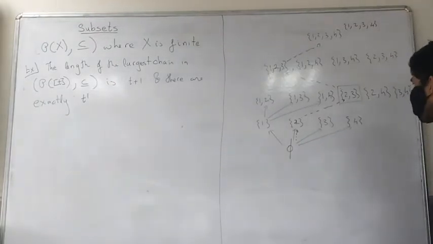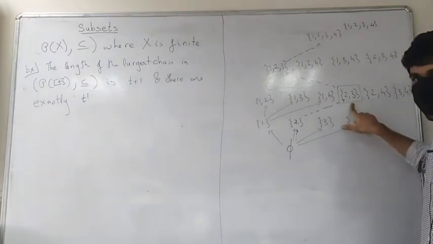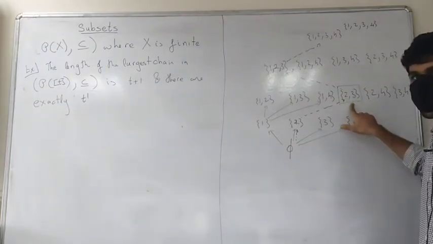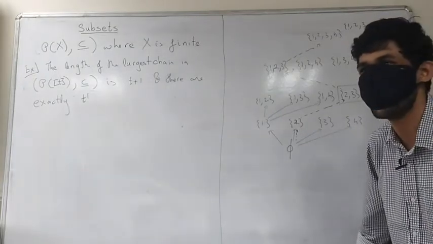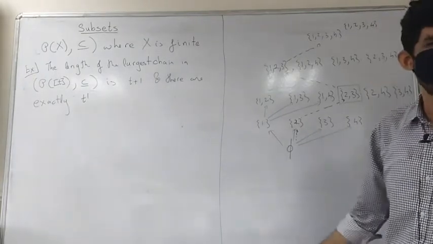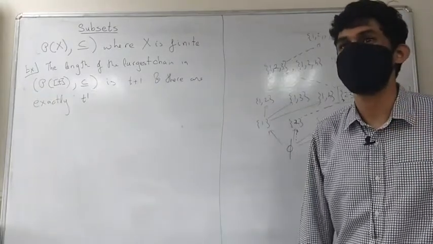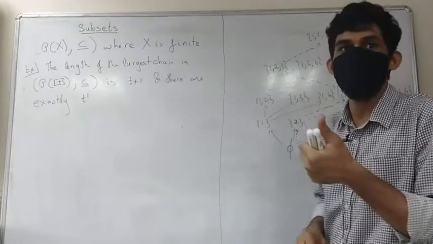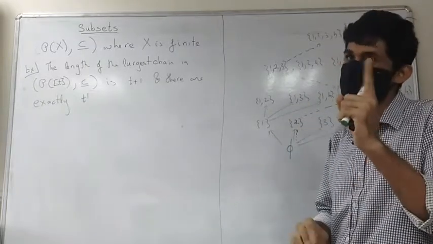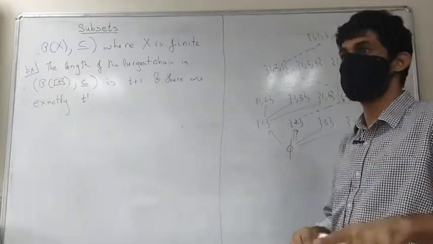So think about it. If I want 2, 3, that means what should be the first 2 elements that I insert? You have no other option, right? It has to be that 2 and 3 are the first 2 elements. So that can be done in how many ways? Either you first insert 2 and then you insert 3, or you first insert 3 and then you insert 2.